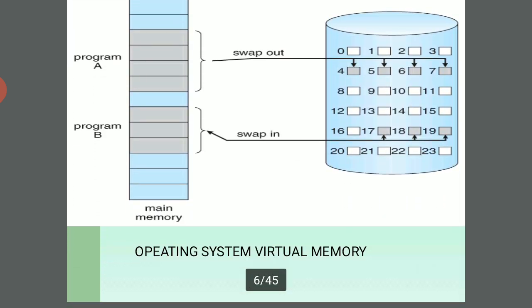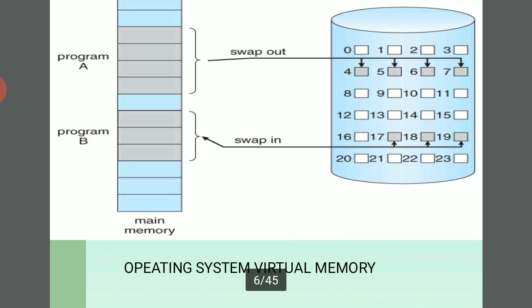Here see the operating system and the virtual memory. In this table the programs are executed by 1, 2, 3, 4. So what is a program? A program is a set of instructions we send to the computer. The computer executes the program over time, and the time is based on the central processing unit. And program A, program B: swap out and swap in.